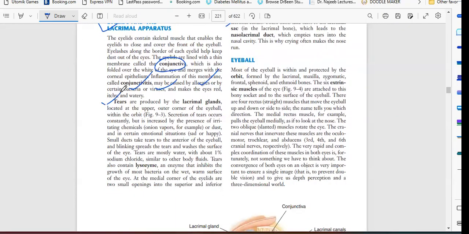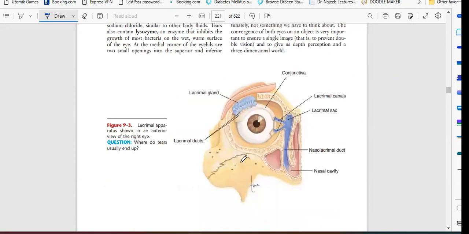Next, whenever any dust enters our eyes, or whenever we rub the eyes, what will happen? We have tears. Whenever we cry, we have tears. So from where are the tears coming? The tears are coming from the lacrimal gland. We have one gland in the upper area of the eyeball. This is the lacrimal gland.